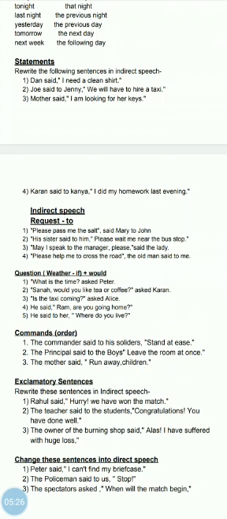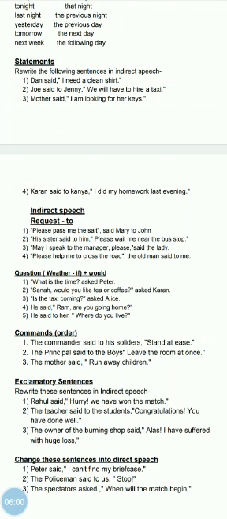Next question. His sister said to him, please wait for me near the bus stop. His sister told him to wait. His sister said to him, please wait. His sister requested him to wait for her near the bus stop.